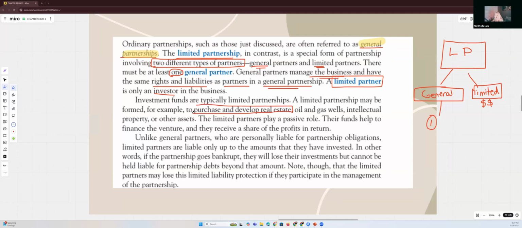Usually why these are formed, you usually want limited partners. Why? Because sometimes we need the income to invest in this real estate. Whether we're buying commercial buildings or apartments or homes or a tract of homes, sometimes you have to have more than one person do that because you don't have the investment, the money invested into it.